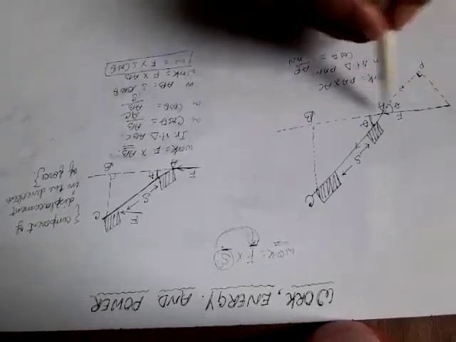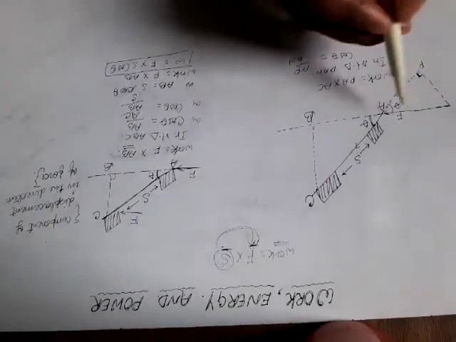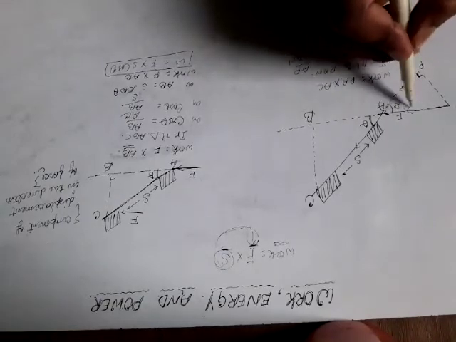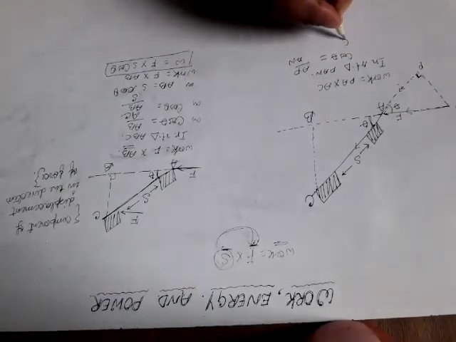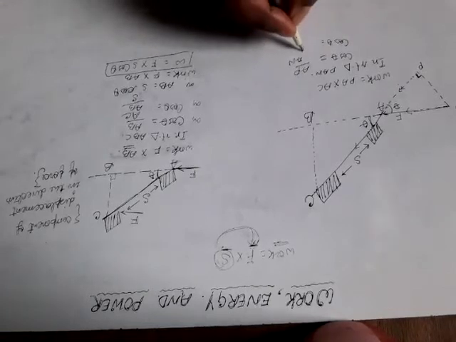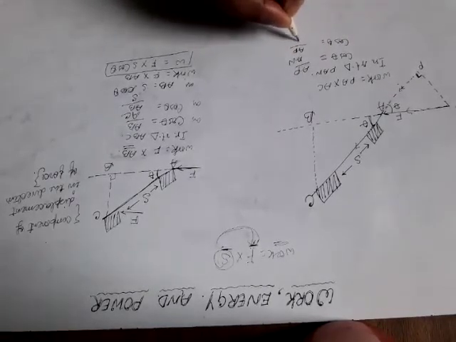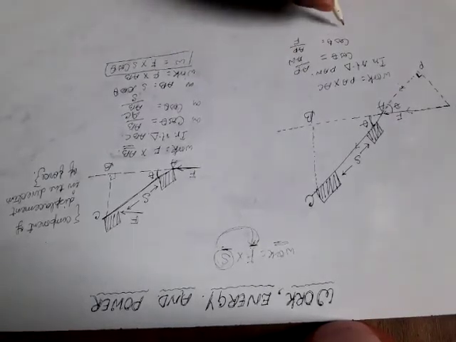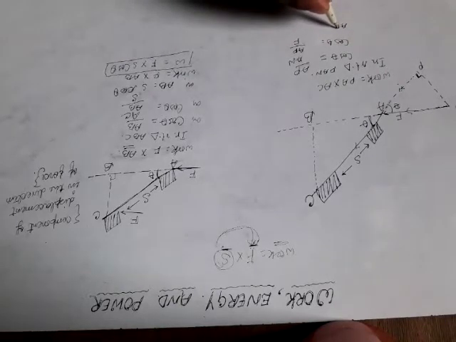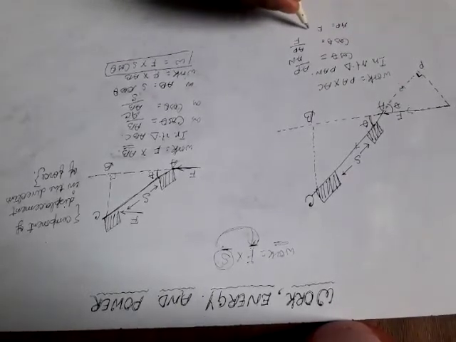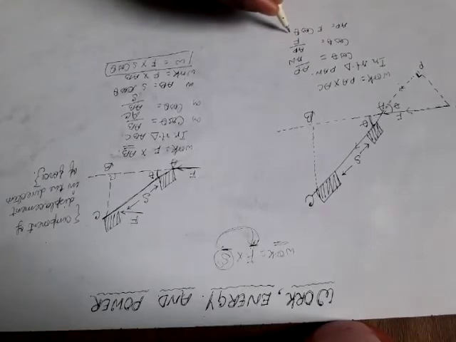AN is just the force, so cos theta will be AP upon force. And AP will be F cos theta.